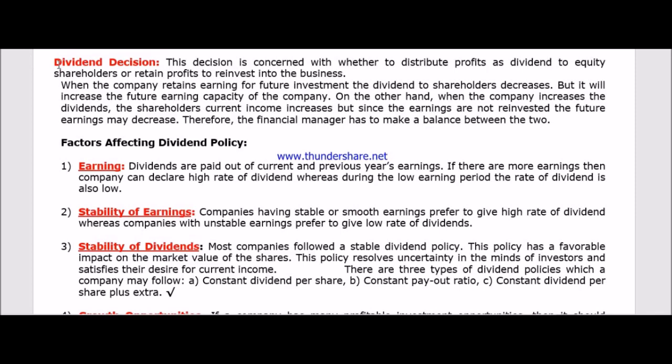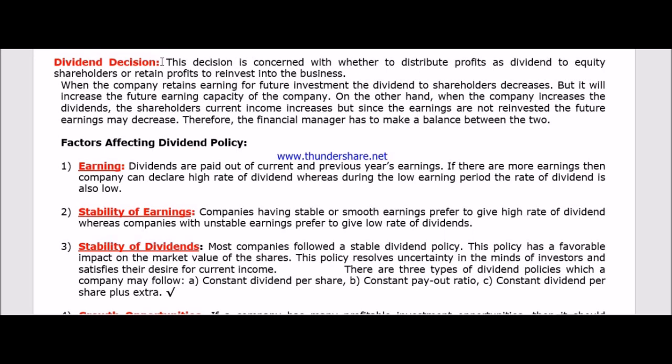Next topic we have to learn is dividend decision. Dividend decision means whether the firm will pay the dividend to the shareholders or not. In this regard, we have to keep in mind two things: one is dividend, another is retained earning. There is a completely inverse relationship between these two.